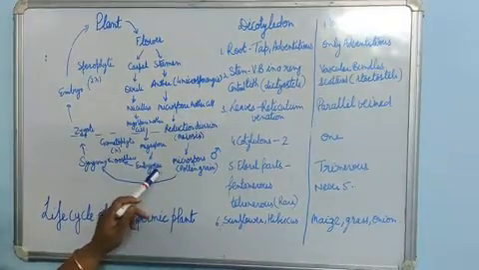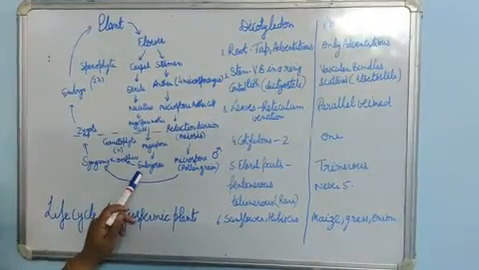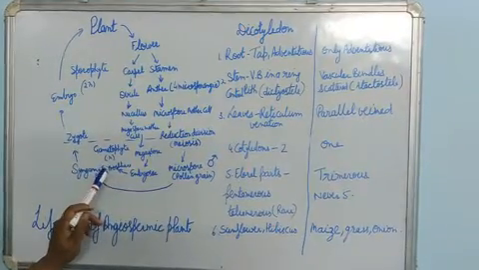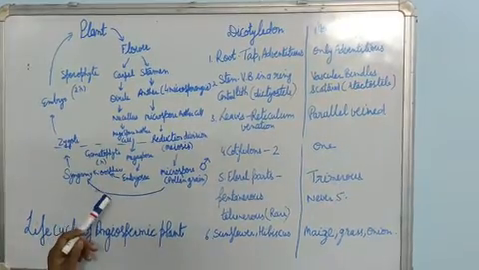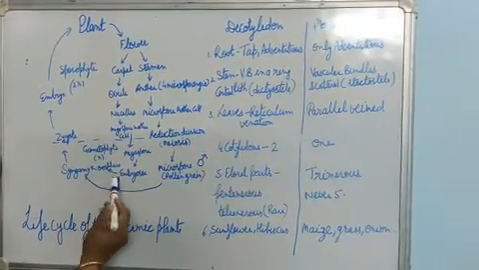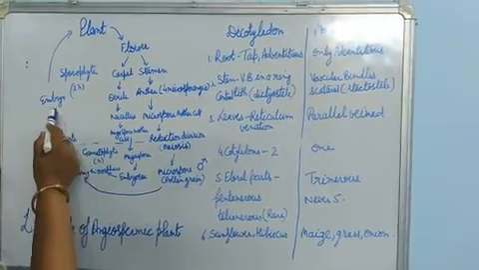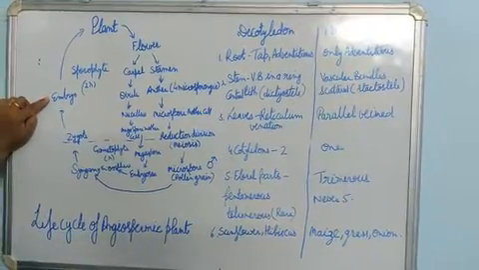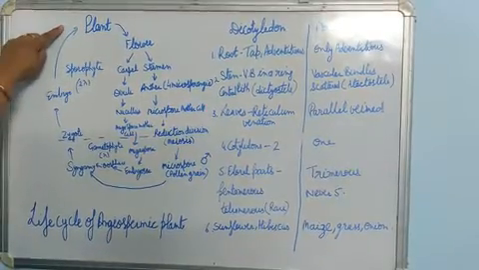forming the embryo sac. Embryo sac is a 7-celled and 8-nucleate structure. It has the oosphere, meaning ovum, as well as the secondary nucleus, which is diploid. In the case of angiospermic plants, fertilization is double fertilization. One of the male gametes fuses with this oosphere and gives rise to the zygote. This zygote will give rise to the embryo. It will divide mitotically and give rise to the embryo.